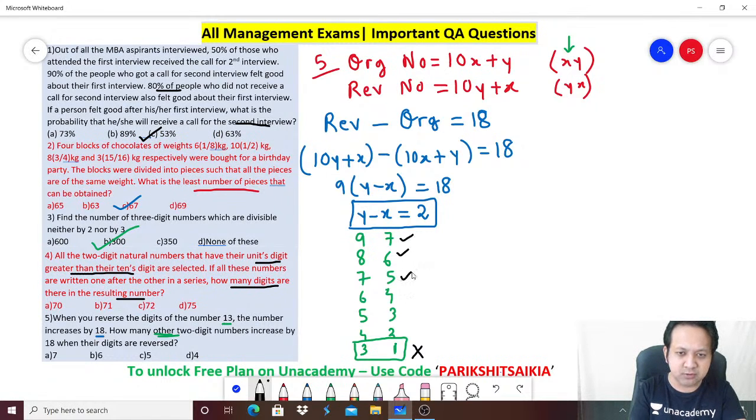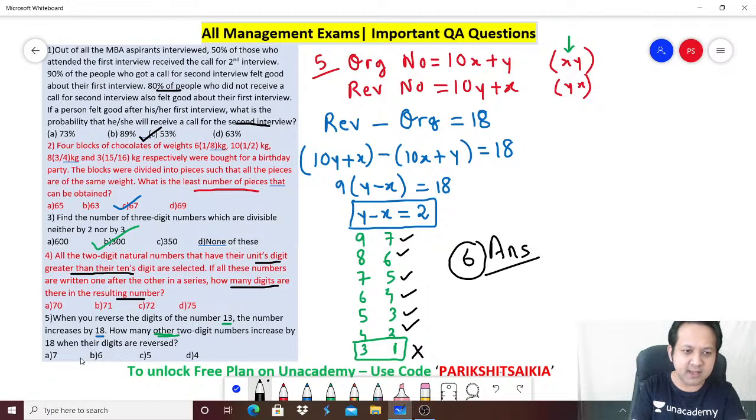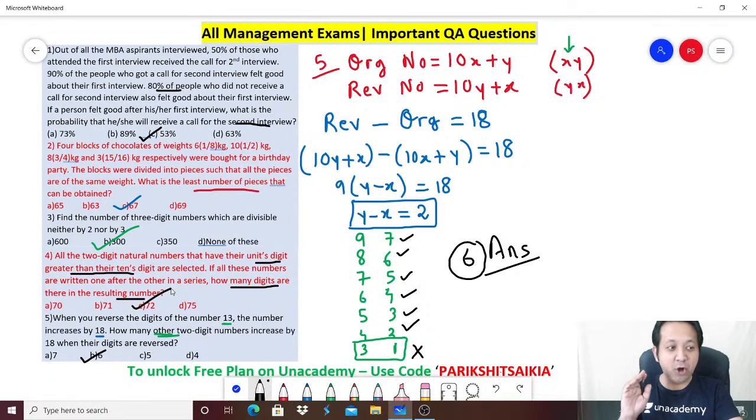1, 2, 3, 4, 5, 6. So how many such numbers exist? 6. The answer is 6. Got it? The answer for this is 6. The previous one was 72. I hope you all understood. Remember, it's very, very important that you don't make a silly mistake, because if you count the last one, it will become 7. But 7 is the incorrect answer. They are saying other numbers.